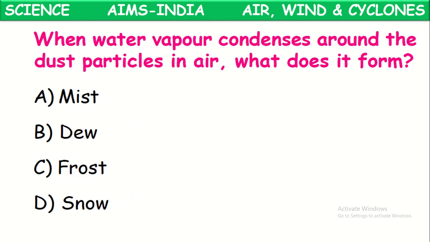Next one. When water vapor condenses around the dust particles in air, what does it form? Yes, when water vapor condenses around the dust particles, it forms a mist. Mist is formed when water vapor condenses around the dust particles present in the air. It forms mist.